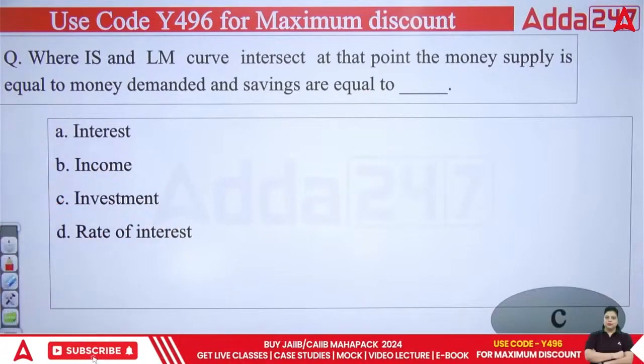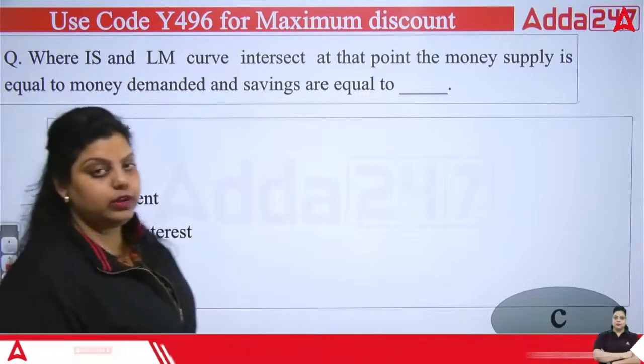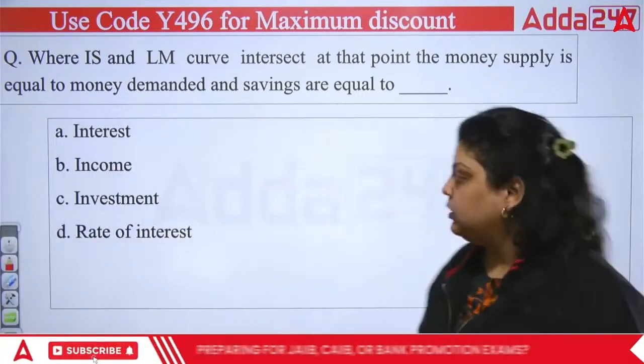Savings are equal to what? They are equal to your investment. So the right answer will be your C option.